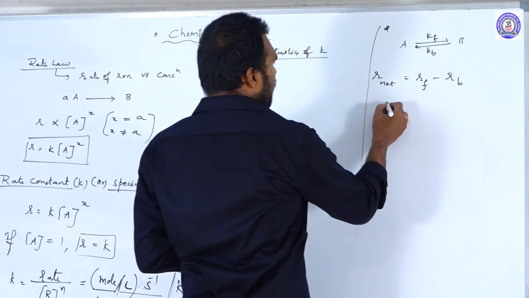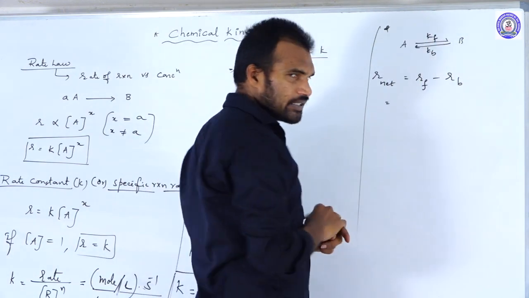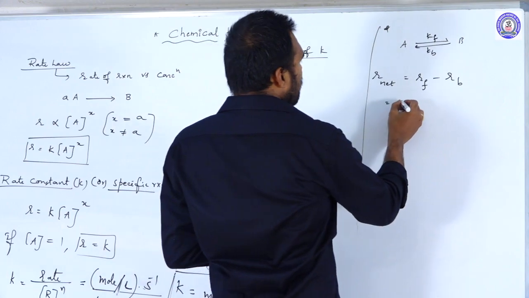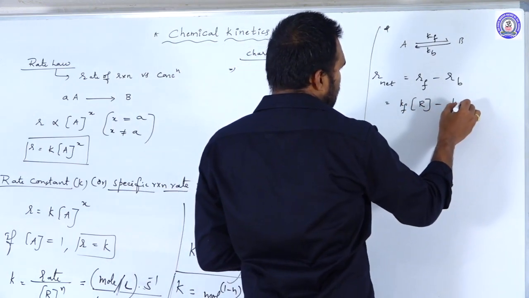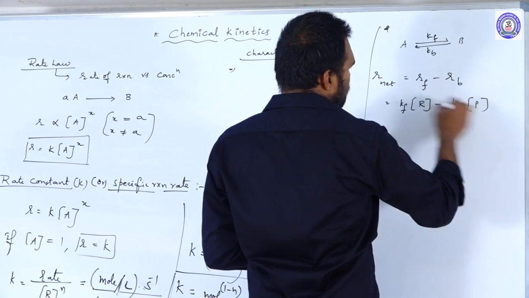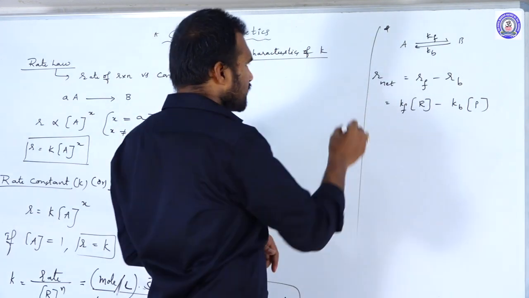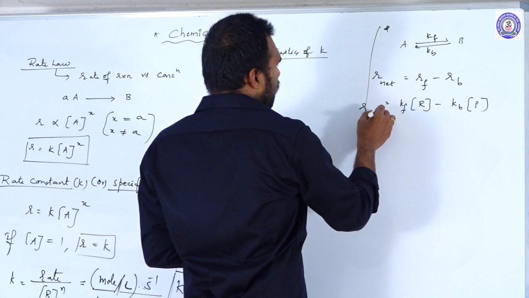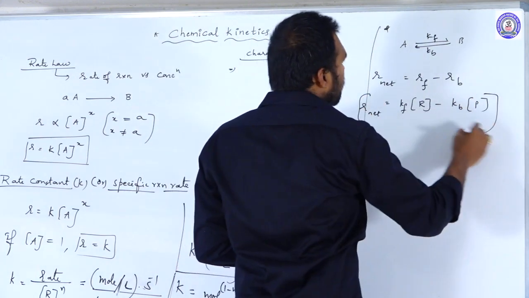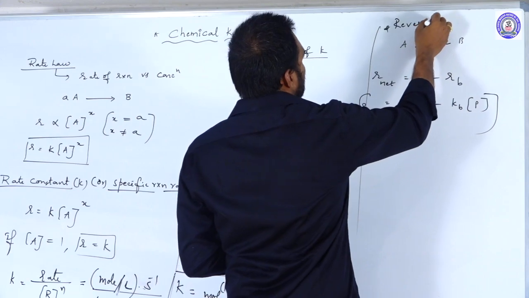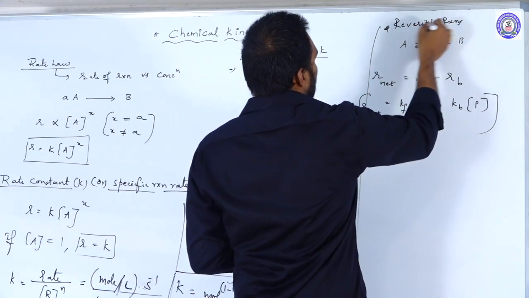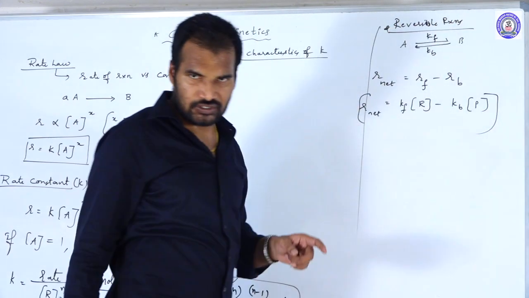So what is the formula for Rf? Rf is equal to Kf into concentration of reactants. So Kf into concentration of reactants minus Kb into concentration of products. So this is the net rate of reaction formula for which reactions? For reversible reactions, this is the formula we can use.